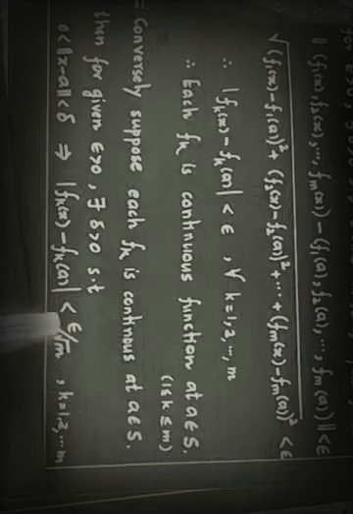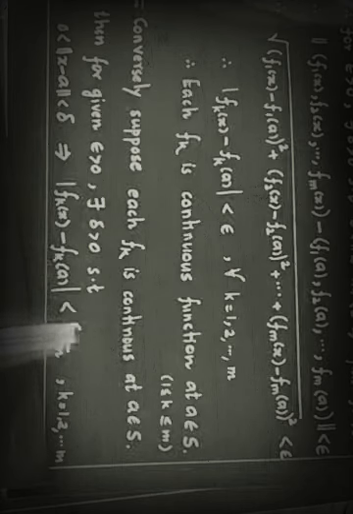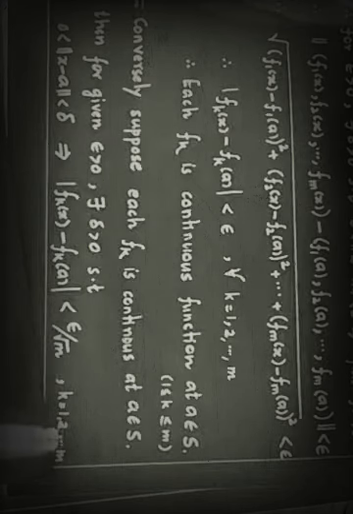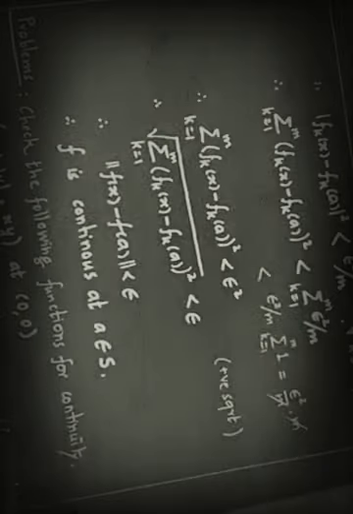So this will be less than epsilon upon root of m for all k. So |f1(x) minus f1(a)| is less than this, |f2(x) minus f2(a)| is again less than this number, up to the mth one. So with this, we see what will happen to the square. Its square will be then what?